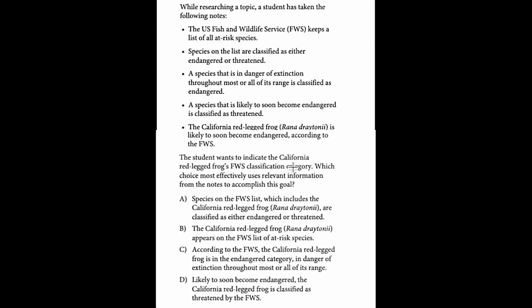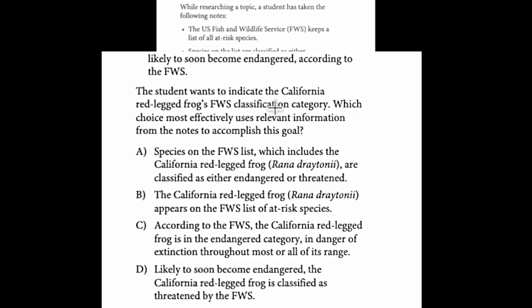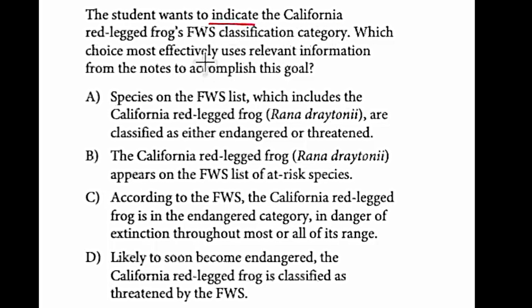So the reason people have been freaking out is because of questions like this one. And to be clear, I want to say only 2 of these showed up on a couple of the practice exams, but reports from students have been mixed. Some of them are saying they've encountered questions like this on real exams, and then others are saying that's not the case. So anyway, let's talk about it. I still think we can get through these without reading all the notes. Emphasis on all. So my strategy, I look at my goal, which is to indicate the California red-legged frog's classification category, right?